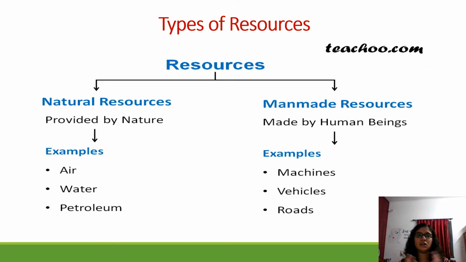Natural resources are provided by nature. We get them in nature, nobody has to sit and make them, right? They are provided by nature, they're already there. Man-made resources depend upon the natural resources; people make them out of natural resources. Some examples of natural resources are air, water, and petroleum. Some examples of man-made resources are machines, vehicles, and roads. There are many more. These are a few examples so that you can understand it.